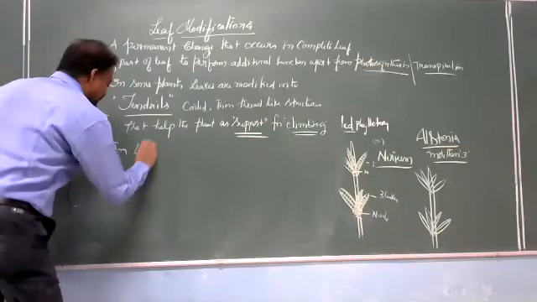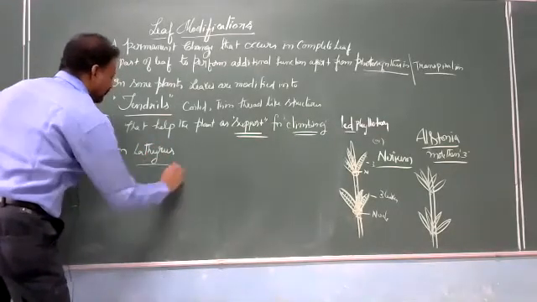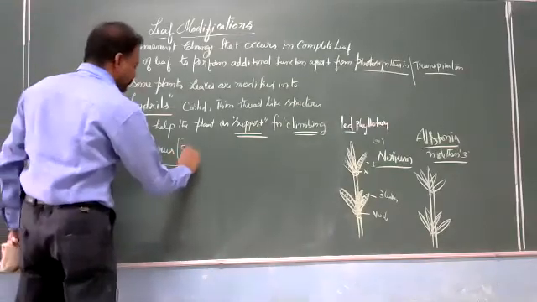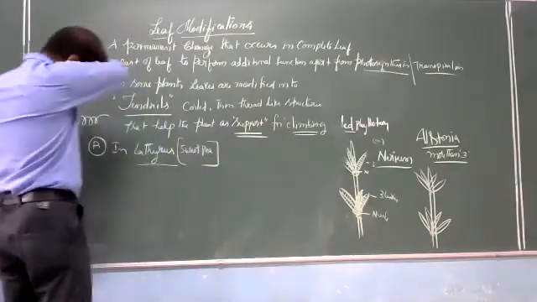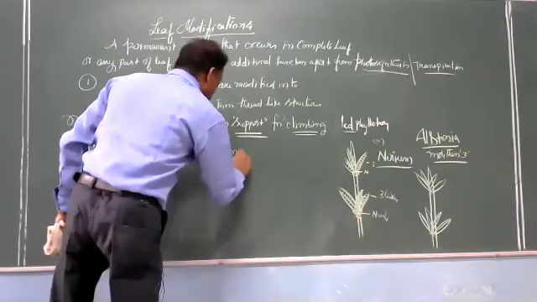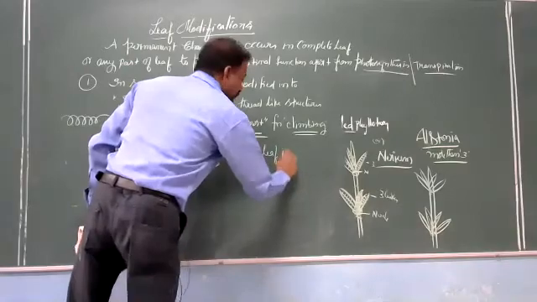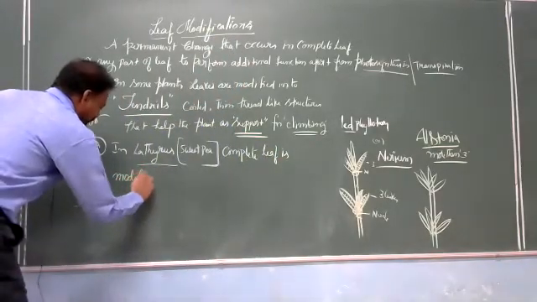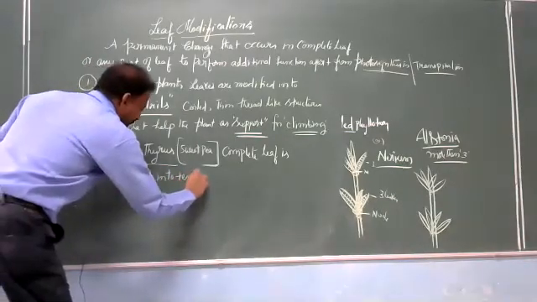in Lathyrus, sweet pea. Complete leaf is modified into tendril.